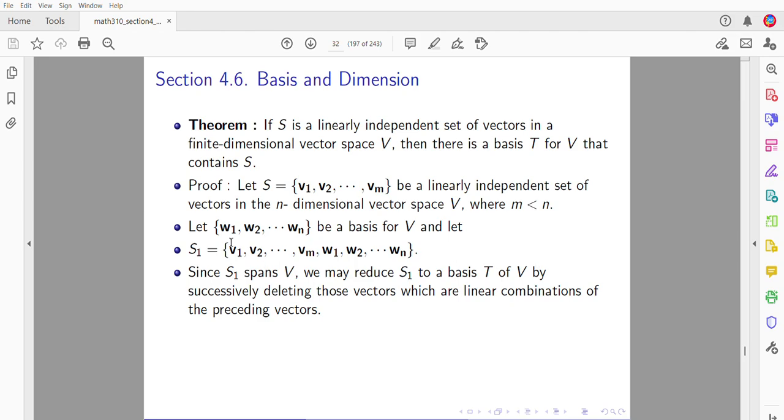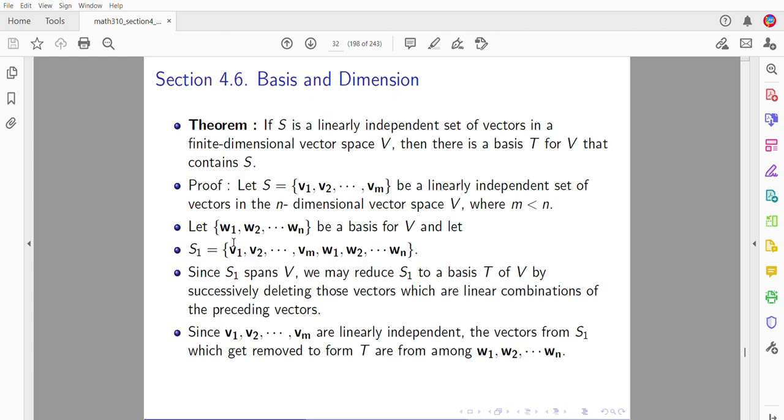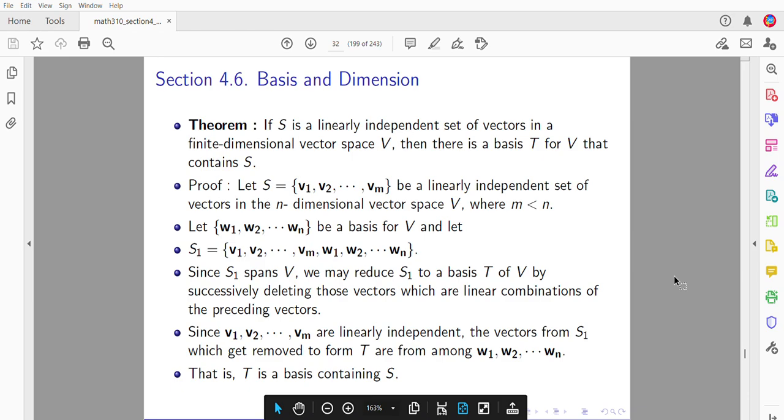So v1 through vm, notice, were linearly independent. So these are not dependent on each other. So it's the w's that are dependent on the previous ones. So the vectors from S1 which get removed are from among w1 to wn. That is T. So we are deleting some of these vectors. We don't know which ones. But the point is T doesn't lose any of the v's. That is, T contains S. So we are able to find a basis that contains S.